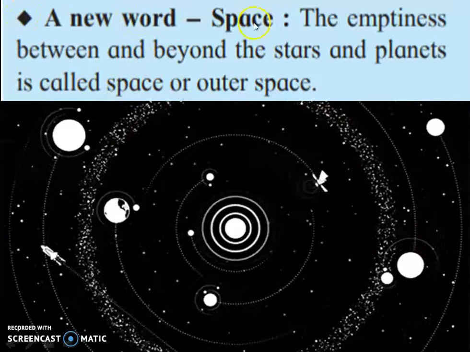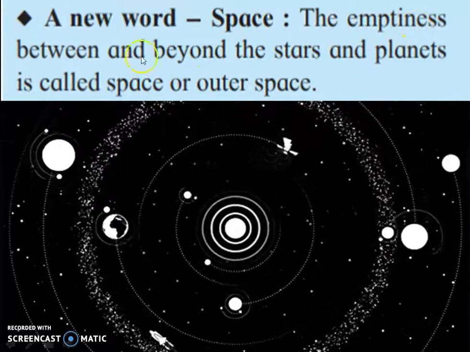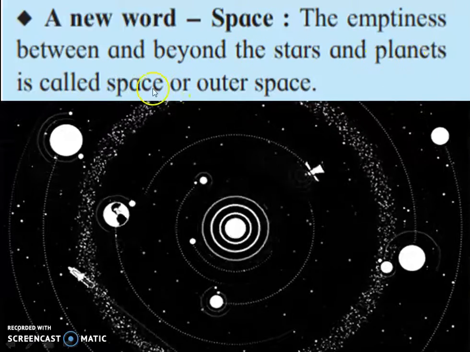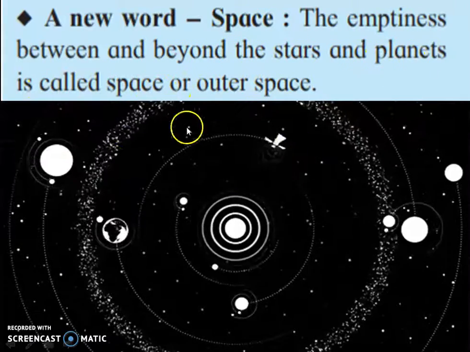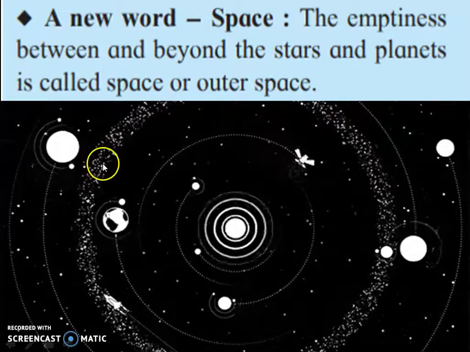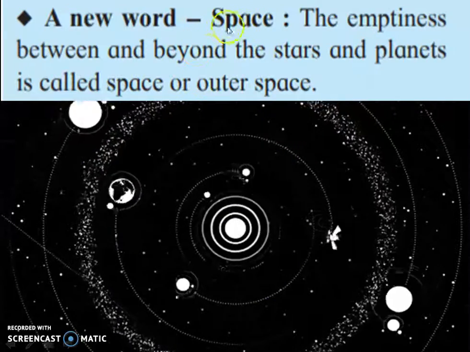That new word is space. Space means emptiness between and beyond the stars and planets is called space or outer space. Means this all area which includes all planets, stars, heavenly bodies, that is called as space.